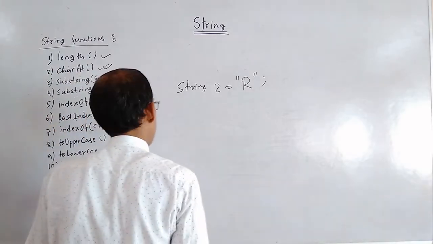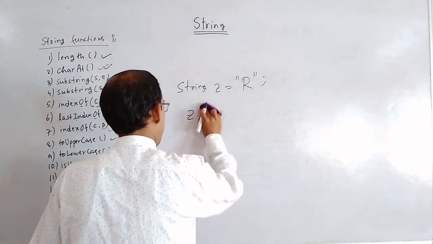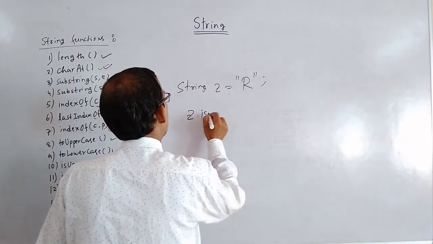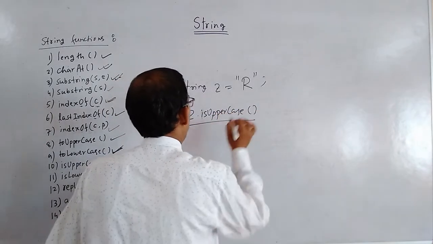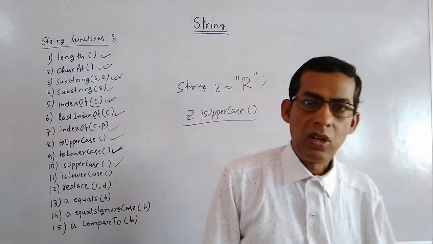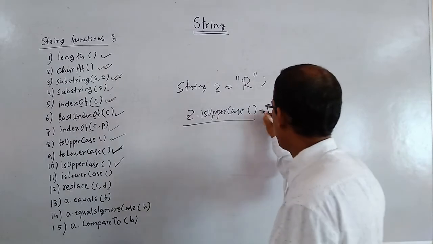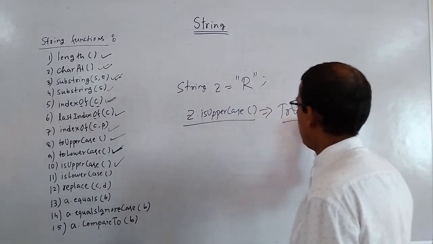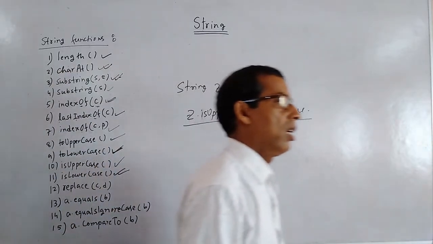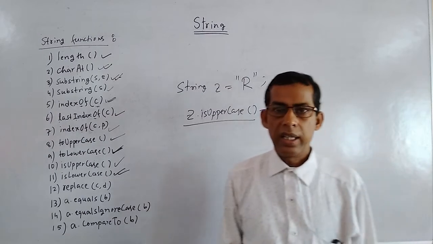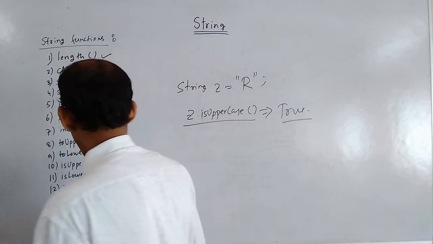So if you write Z dot isUpperCase, then what will the computer give? The computer is checking whether it is in uppercase or not. So the computer will give us true. Okay. So this way we can use isLowerCase or isUpperCase to check whether a string or a character is in uppercase or lowercase.